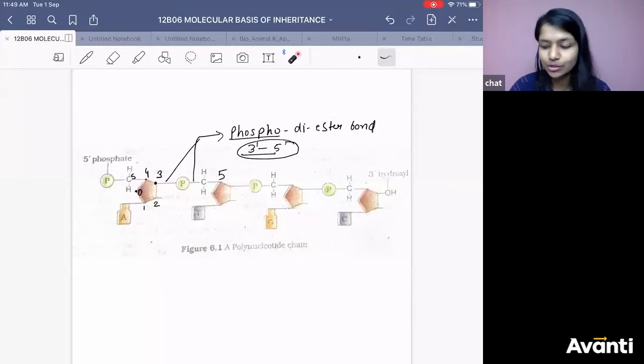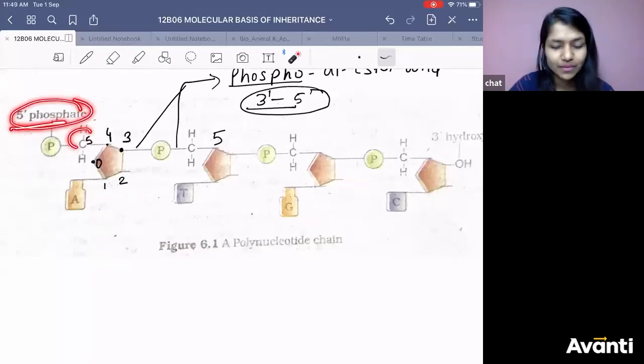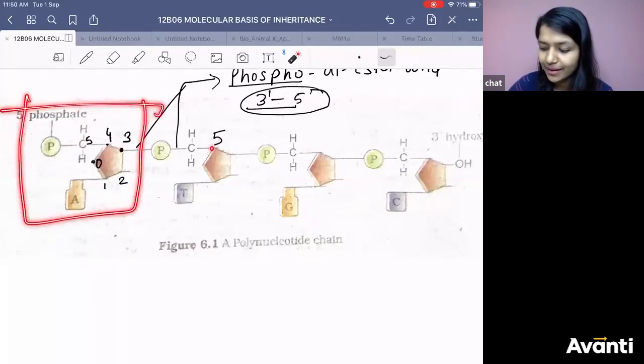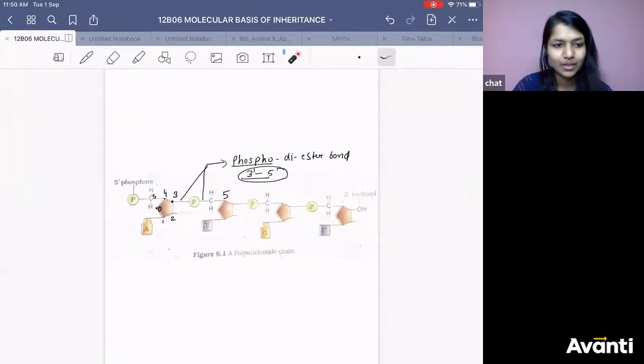Where, Srishti? This is 5, my dear. This is 5, this is 3 and this is 5. Consider this as 1 nucleotide. Consider this as 1 nucleotide. Now these 2 nucleotides you need to add. How? At the 5th position, this phosphate OH will be binding with this OH. At the 3rd position, you have OH, right?